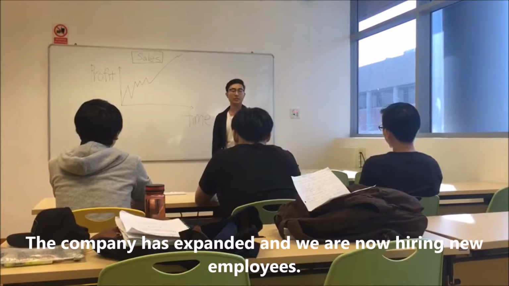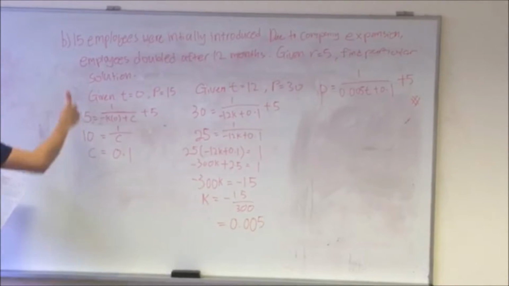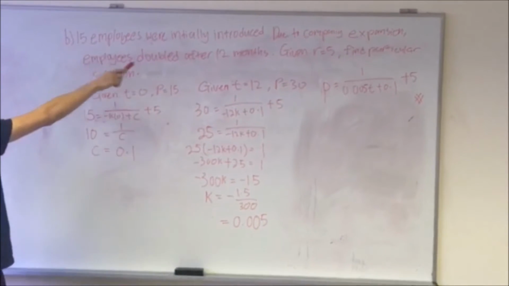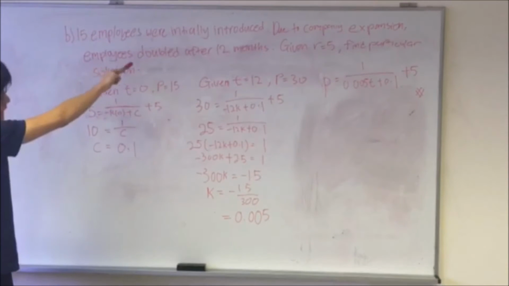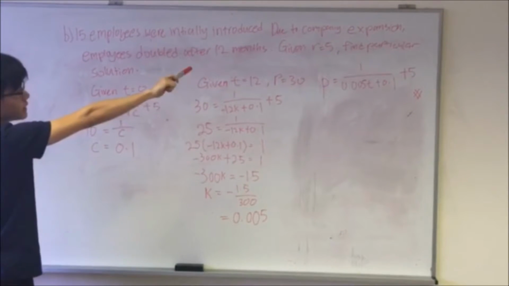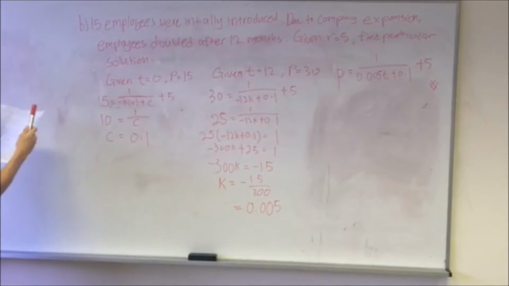The company has expanded, and we are now hiring new employees. 15 employees were initially introduced. Due to the company expansion, employees doubled after 12 months. Given r equals 5, find the particular solution.